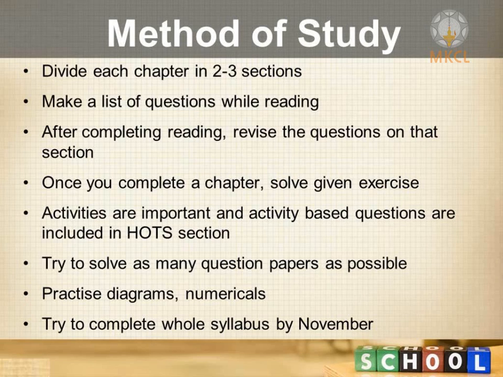Take a pencil in your hand and make a list of questions in the margin in the book itself, on the left and right side. After completion of these 4 pages, just revise the questions which you have studied. Thereafter, go to the next part, that is the remaining 4 pages, next day. In this way, within 2 days, you will finish these 2 sections and the complete chapter. By studying this way, you can finish a chapter in a fortnight, at least a chapter a fortnight, because along with science and technology, you have to study all the subjects.